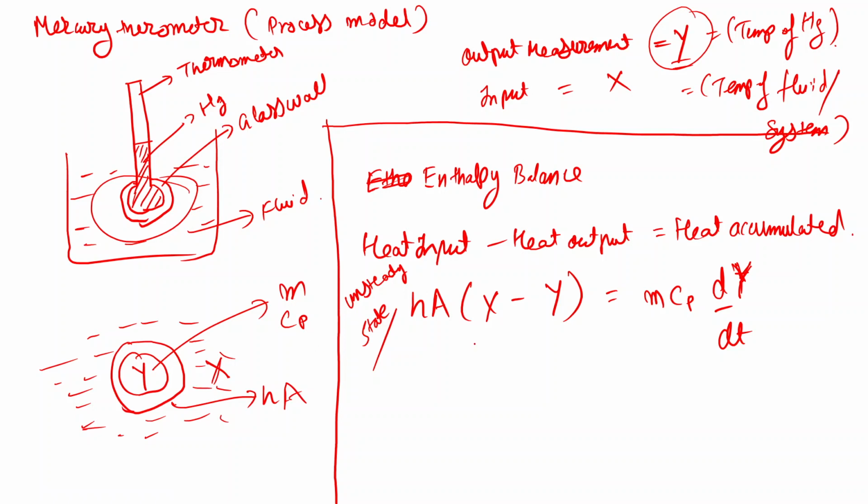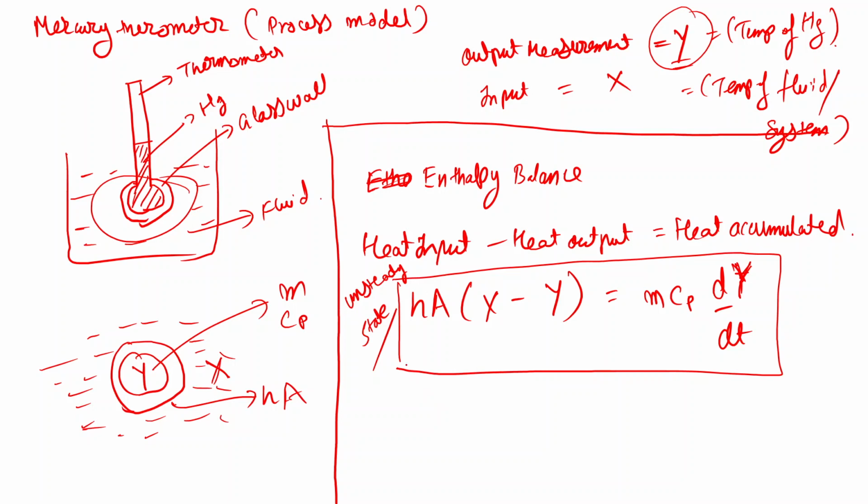So I hope this much is clear. This equation is known as the unsteady state enthalpy balance. So what will happen, let's say initially, if my thermometer is at 100 degrees Celsius and I suddenly keep it into an oil bath of 150 degrees Celsius.